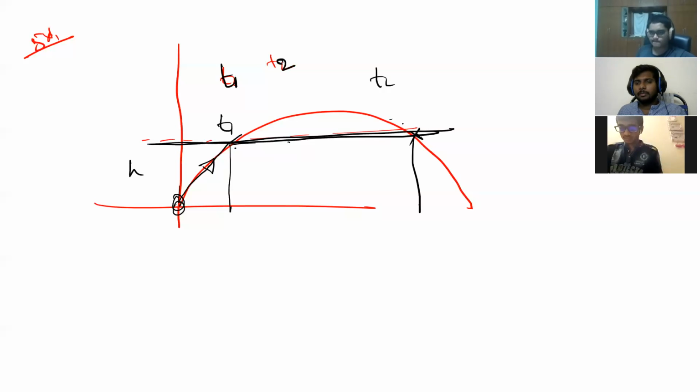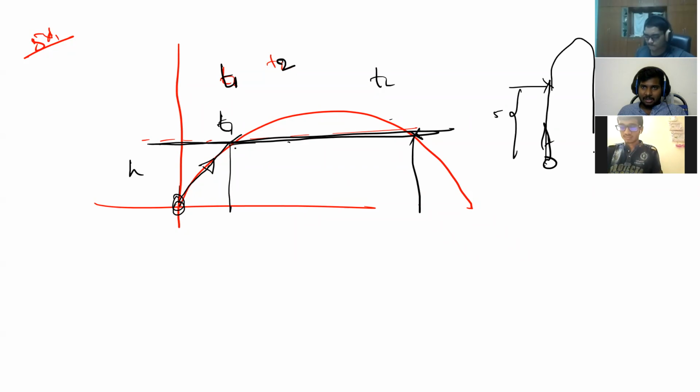You got it or not? You remember? 2 times. While we throw this ball upwards, while going up, suppose it's 5 meters. While going up, 1 time it will touch this point, and again while coming down, another time it will touch the point or not?